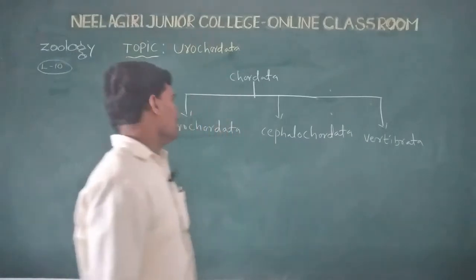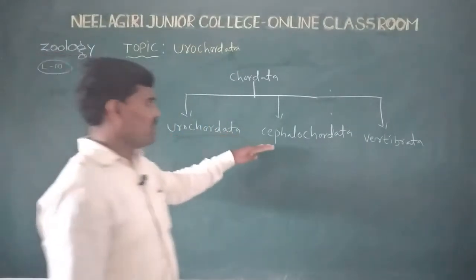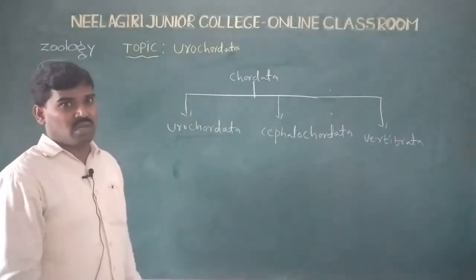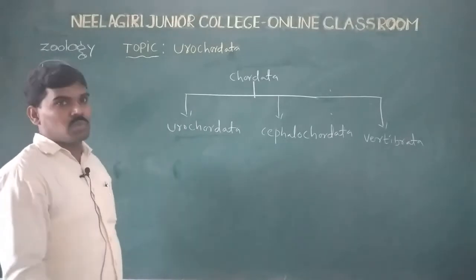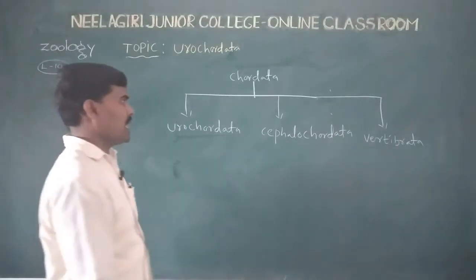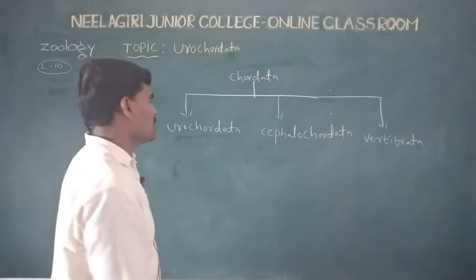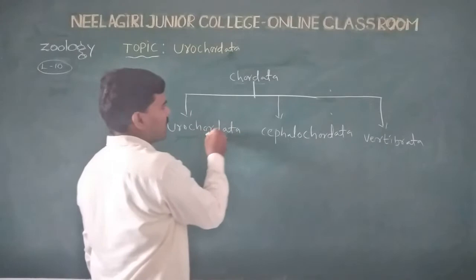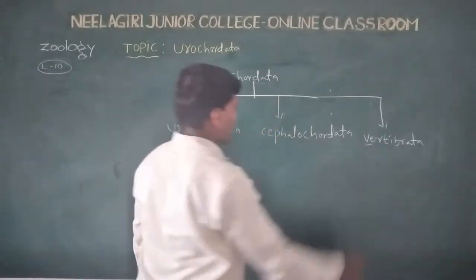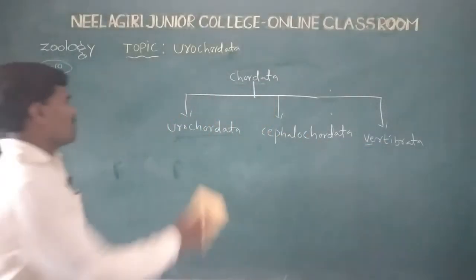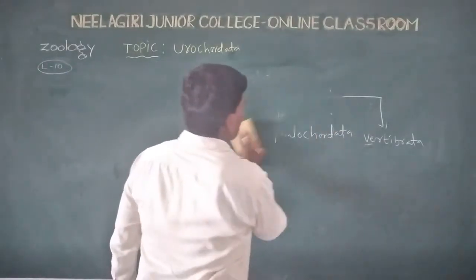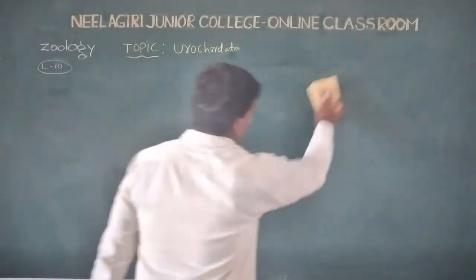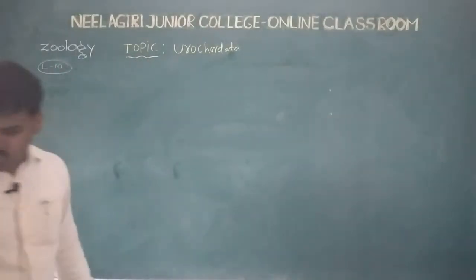The three subphyla are divided based on whether the notochord is present in the anterior part or the posterior part of the chordate animals: Urochordata, Cephalochordata and Vertebrata. First of all, now we are going to discuss Urochordata.